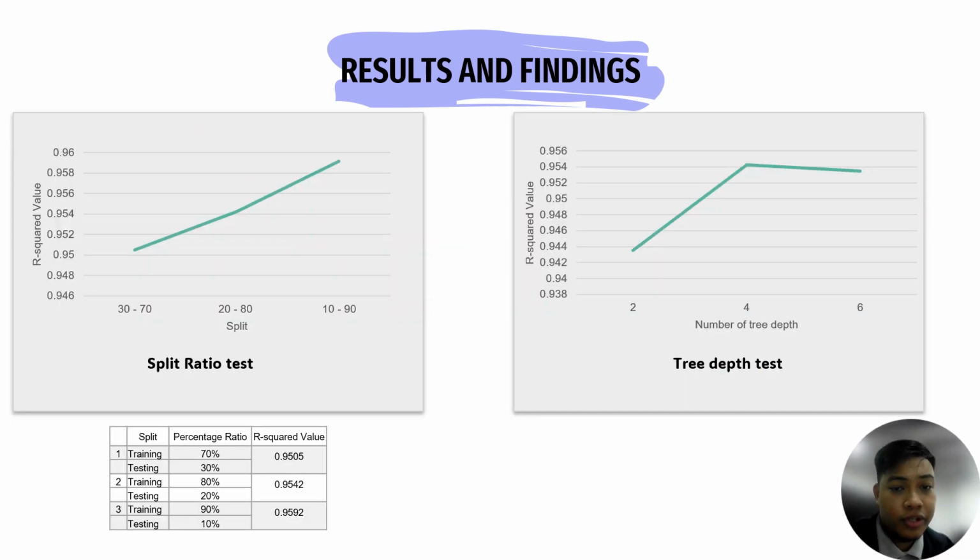This is the test result after doing some configuration of the random forest. First, testing on the split ratio, where I test three different splits: 70-30%, 80-20%, and 90-10%. As you can see, the highest R-squared value is at 90-10%. And then I test the hyperparameter of the random forest, which is the tree depth. I test three different tree depths: 2, 4, and 6. The highest R-squared value, which is the best model, is at a tree depth of 4.